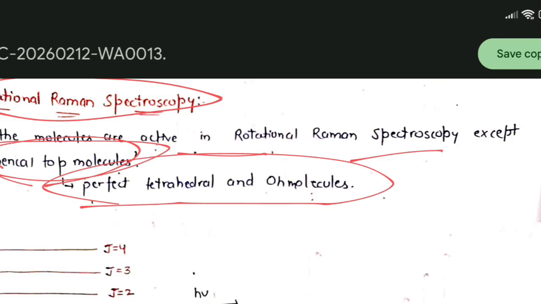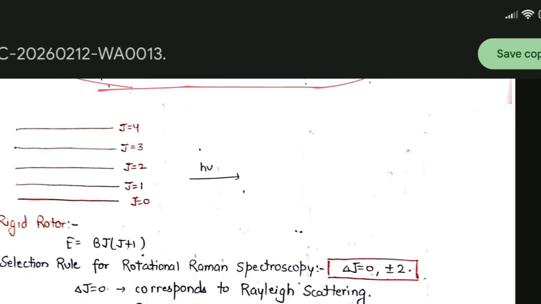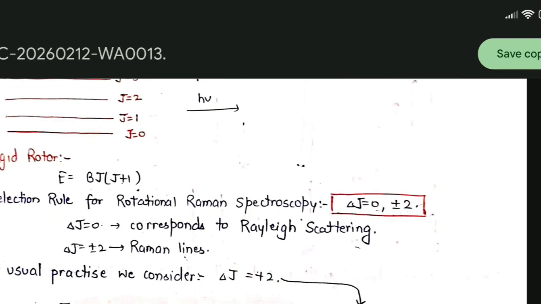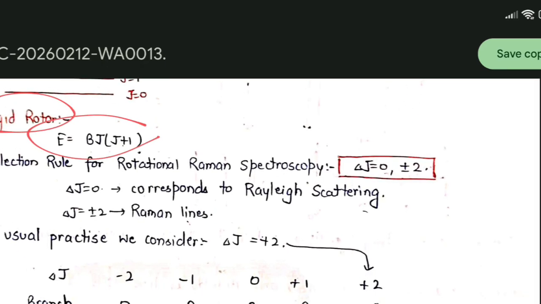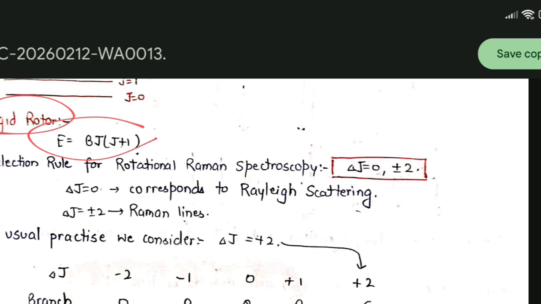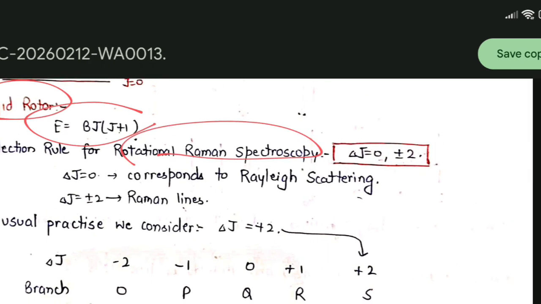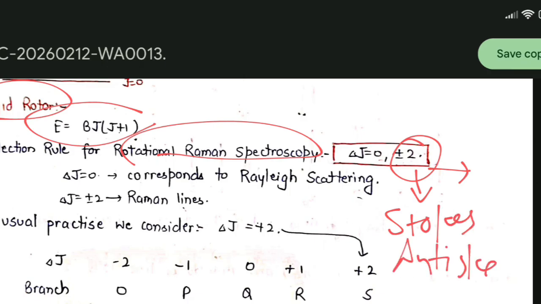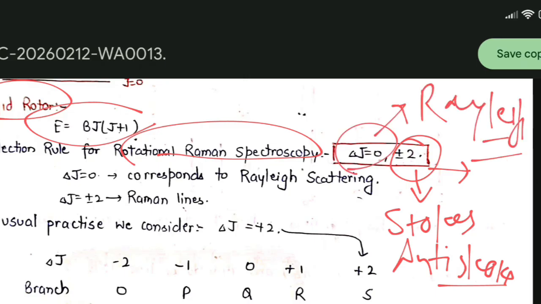Here, we know that for a rigid rotor the formula for energy is E equals B J into J plus 1, and the selection rule for rotational Raman spectroscopy is delta J equals 0 and plus minus 2. We focus on plus minus 2 because these correspond to Stokes and anti-Stokes lines, whereas delta J equal to 0 corresponds to Rayleigh lines.